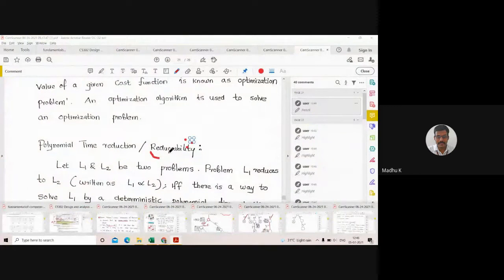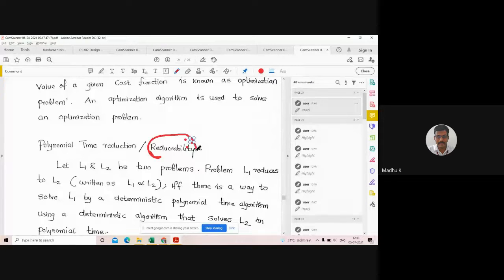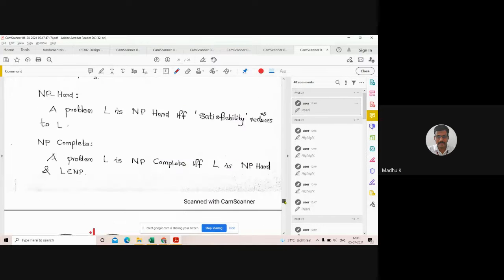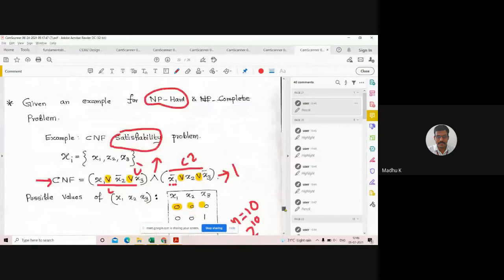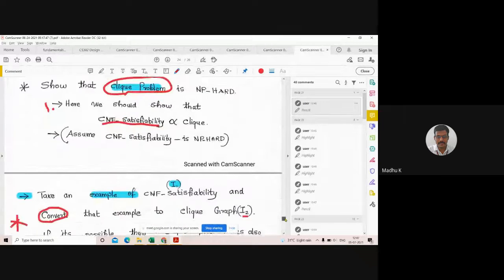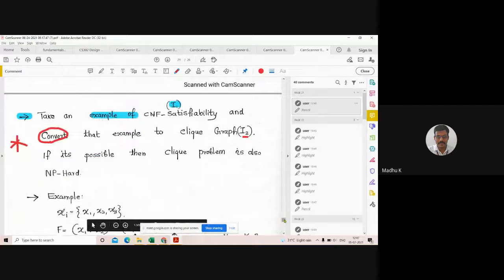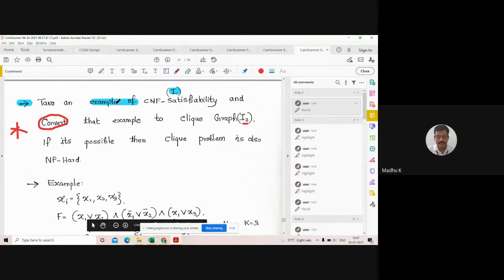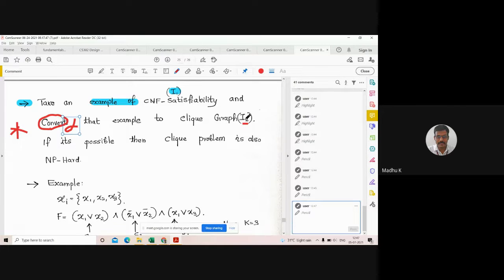So we want to apply the reducibility concept. Using the reducibility concept, this is alpha, we will try to prove a problem is NP hard. Anyway, I'm coming back to the problem, and this is the procedure. Take an example of the CNF satisfiability problem and try to reduce it to a clique graph. If it is possible, then we can say that the clique problem is NP hard.